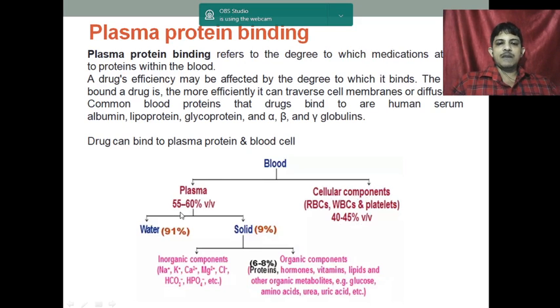In the plasma, only about 9% is solid, and under the solid, more is inorganic components and 6 to 8% is organic compound. Among the organic compounds, protein constitutes a percent of the solid material present in the blood. So whenever we talk about plasma protein binding, it is the capacity of the drug to bind with the different proteins present in the plasma.